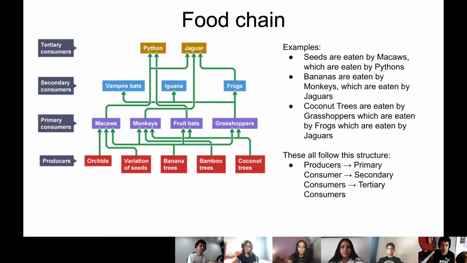And in this type of jungle, some examples of this food chain are: seeds are eaten by macaws, which are then eaten by pythons. Bananas are eaten by monkeys, and these are eaten by jaguars. And grasshoppers eat different types of plants, and then they are eaten by frogs, which are usually eaten by jaguars. As you can see, they all follow the same structure.